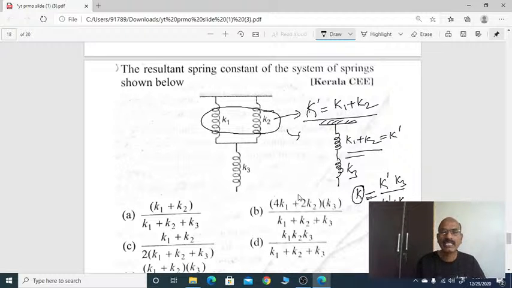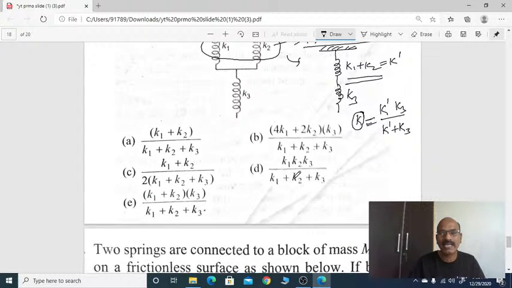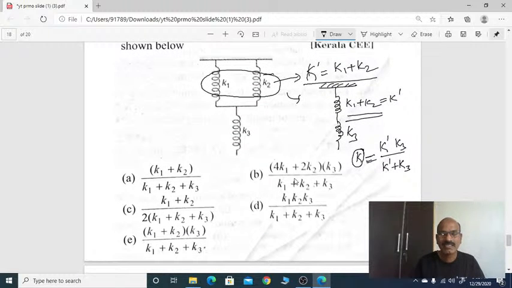We know K dash is K1 plus K2, substitute. You will get K1 plus K2 into K3 by K1 plus K2 plus K3. Fifth option, E, you will get correctly. Very simple one.